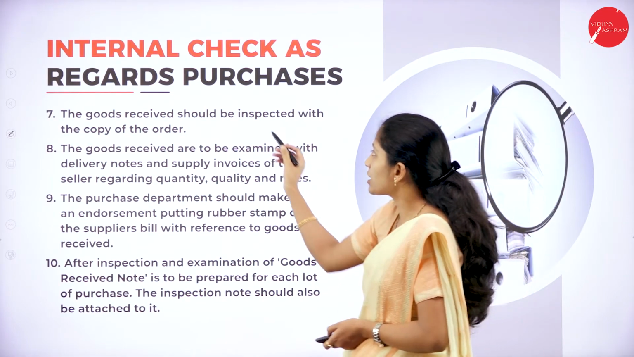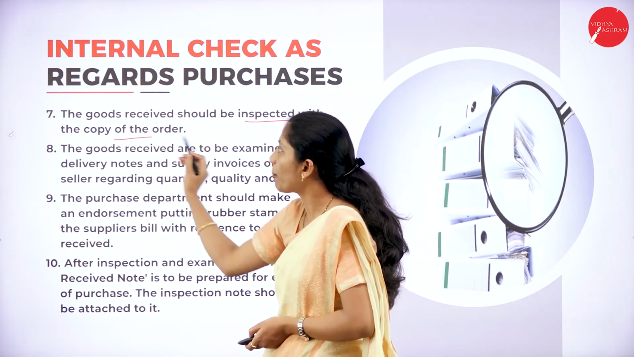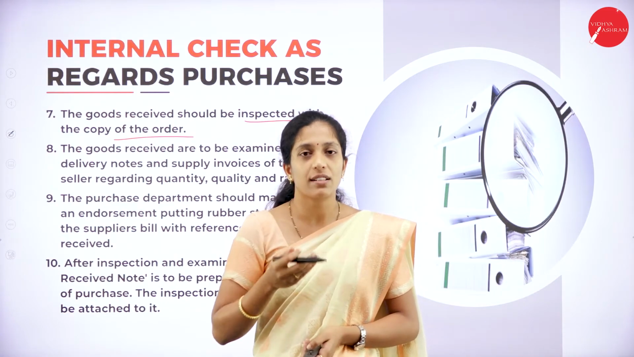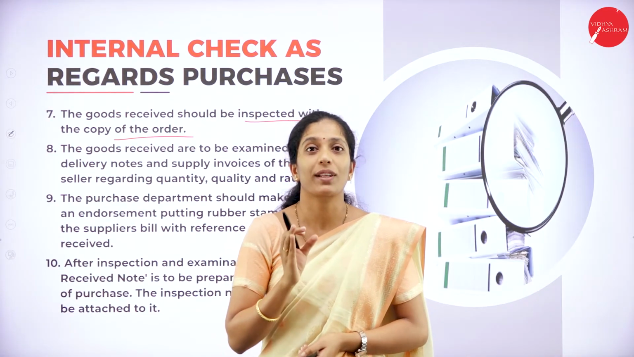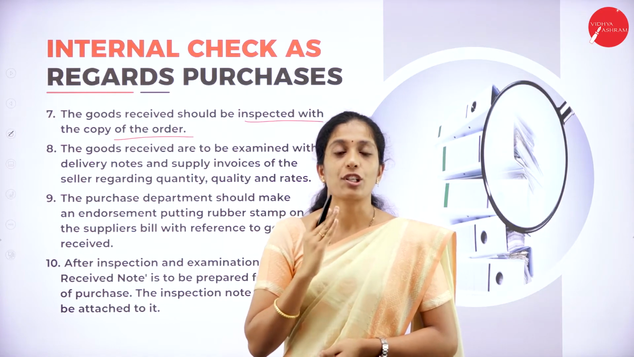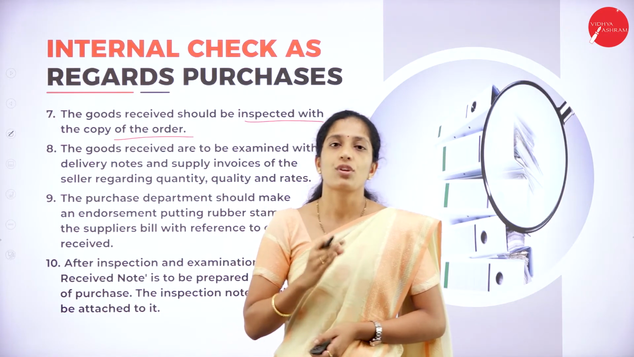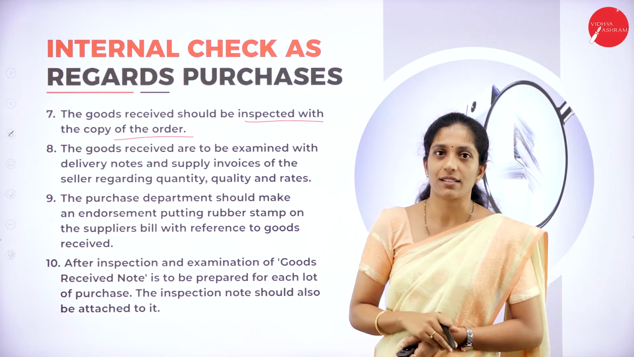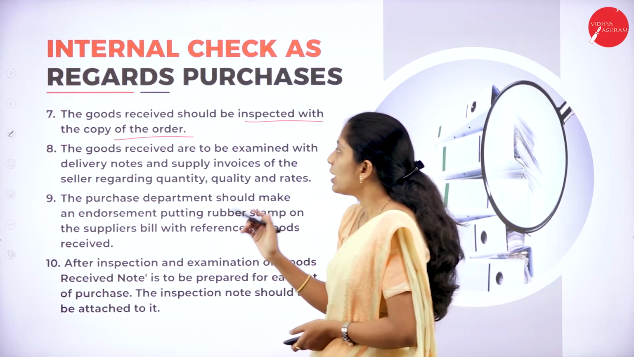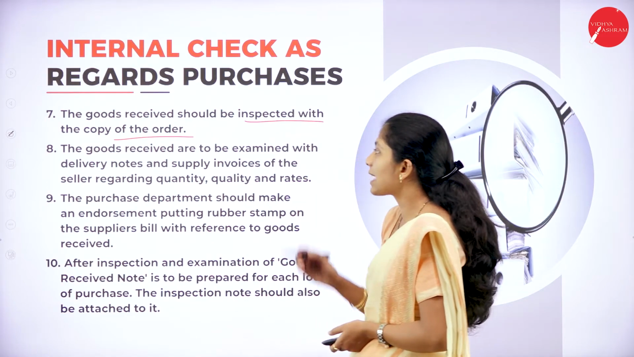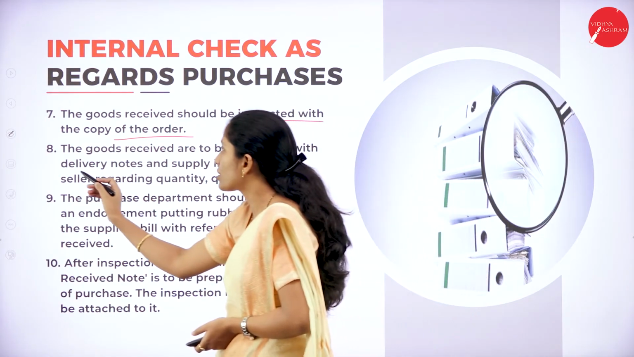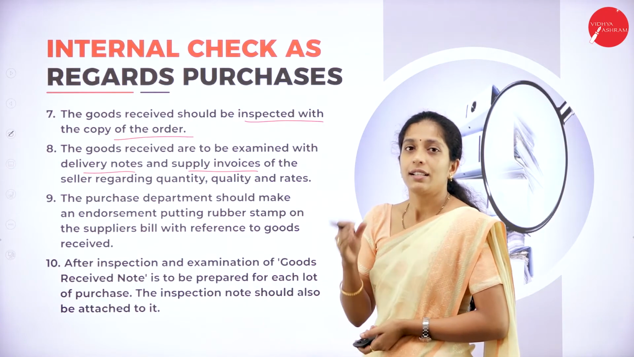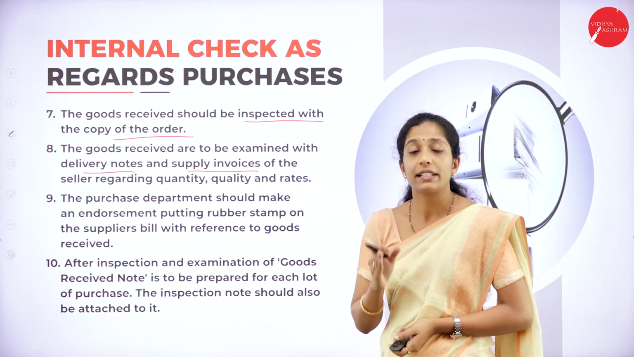Next, the goods received should be inspected with a copy of the order. Of course, whatever goods have been received should be checked with the order. So as I told, there should be 4 copies of the order. So keeping 1 copy, they have to inspect whatever goods have been received from the supplier. The goods received are to be examined with delivery notes and supply invoice. So here the goods have to be examined with the delivery notes.